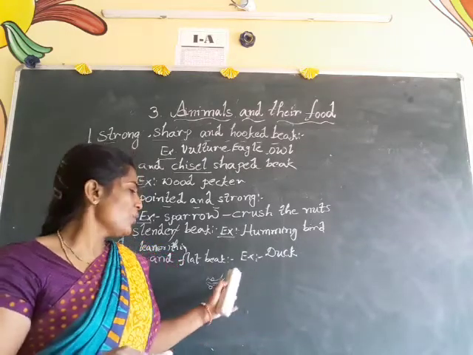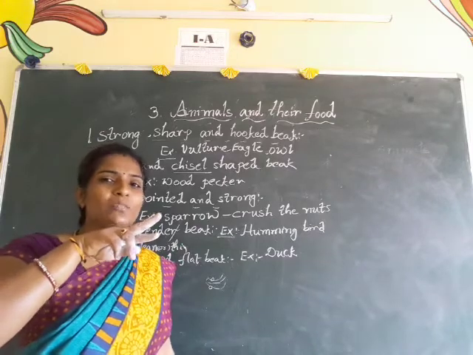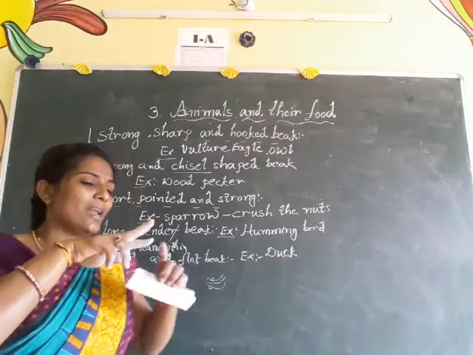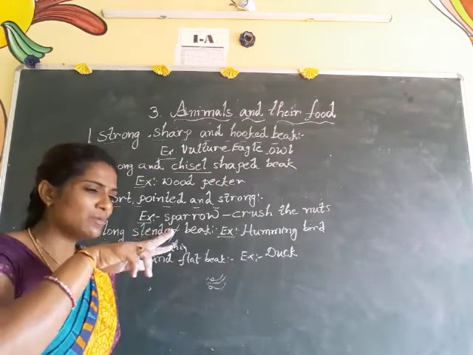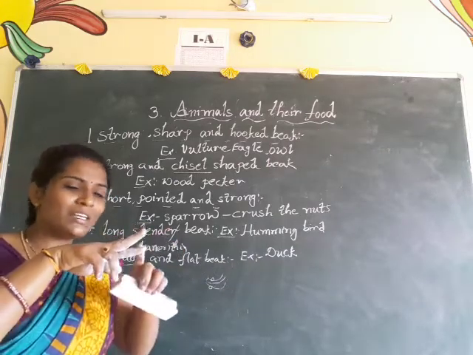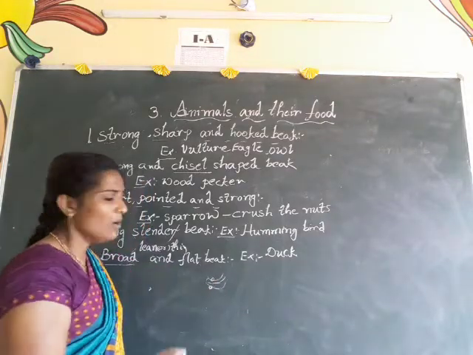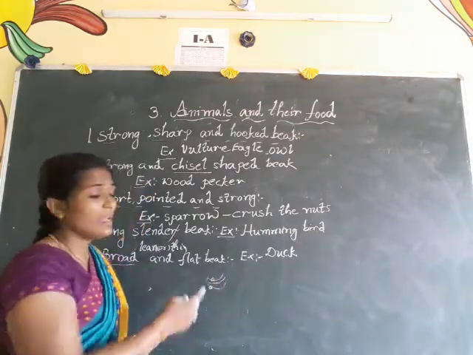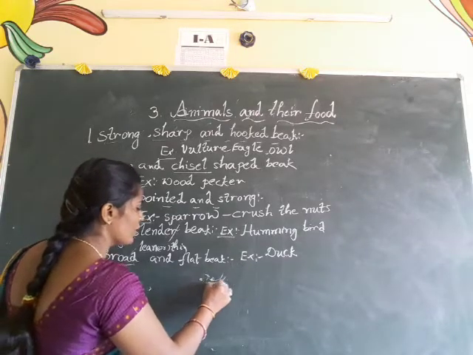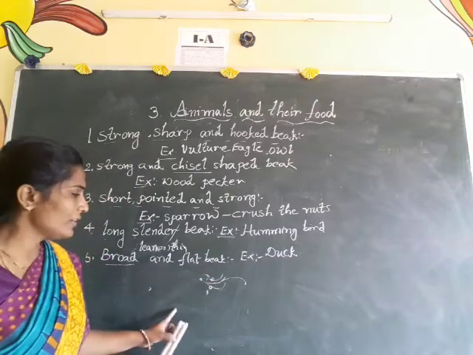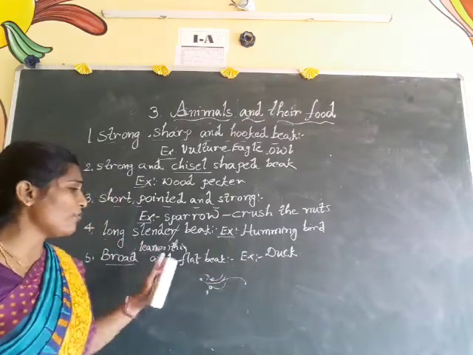Okay, children. While it is swimming in the water, the duck can open its mouth in this way. So at that time, the water automatically goes into the duck's mouth, and some of the muddy water comes out from this side only. Some small holes are there, no? From these holes only the muddy water comes out, but some small insects go into the duck's stomach. Okay, here the duck has a broad and flat beak.